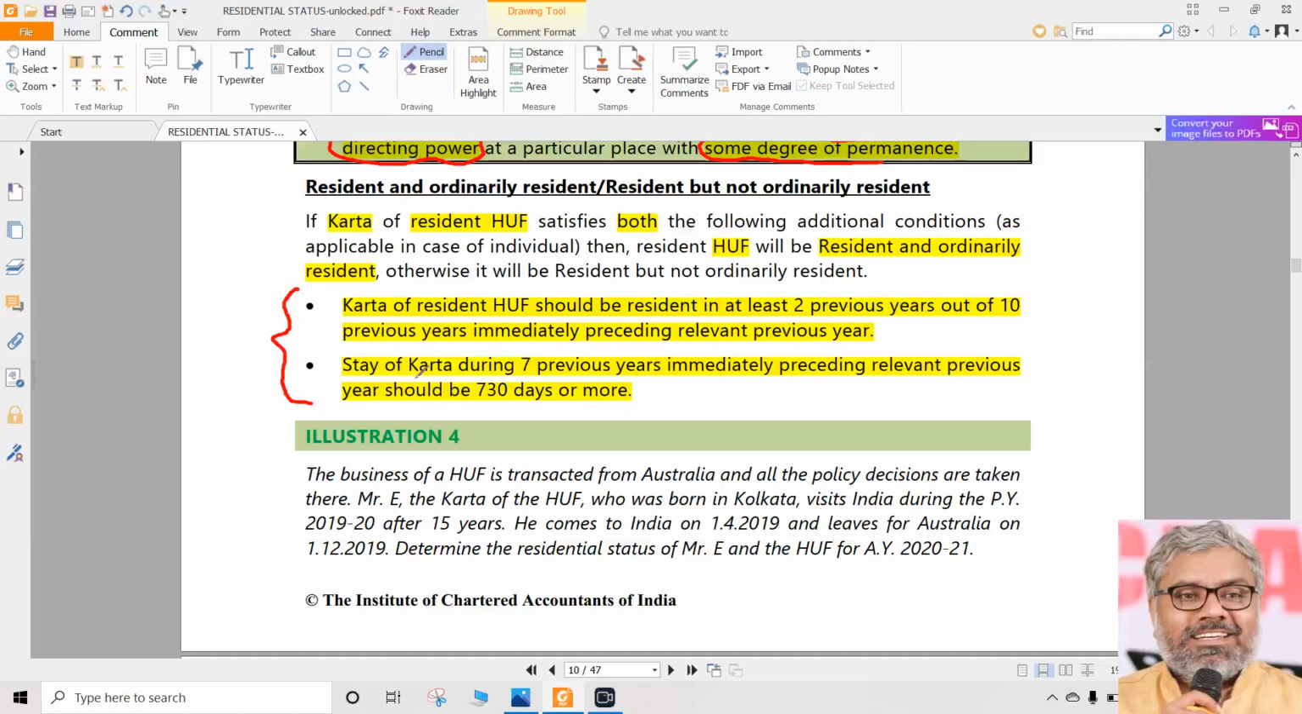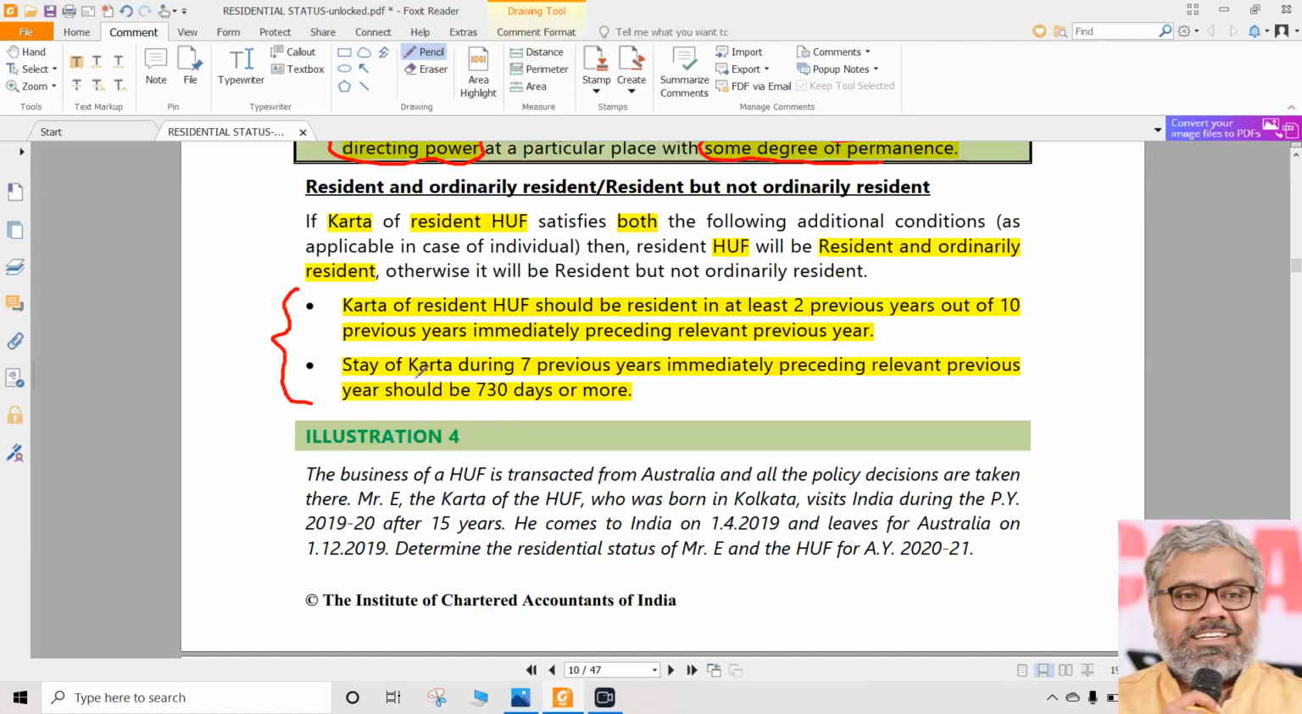In spite of that, he would have stayed for more than 730 days in the 7 years immediately preceding the previous year. In spite of that, he would have been resident in at least 2 out of 10 years immediately preceding the previous year. Both are possible to be satisfied. During the previous year, Karta may be non-resident, no problem. Still, HUF can be ROR. Why? Because HUF was already resident based on the control and management, and now because of the Karta satisfying both of the additional conditions, HUF becomes resident and ordinarily resident.